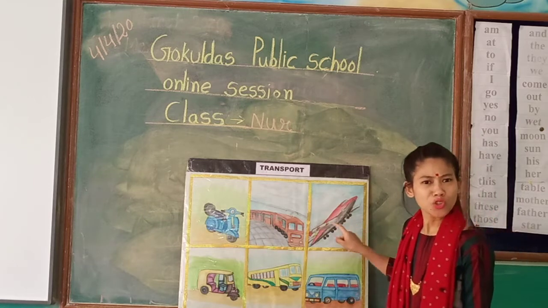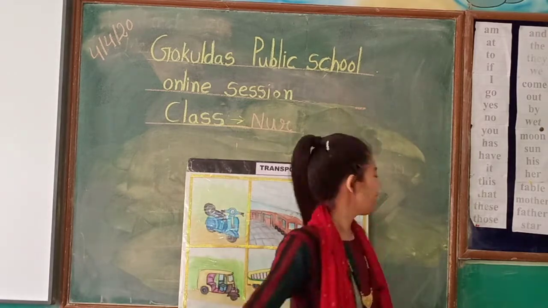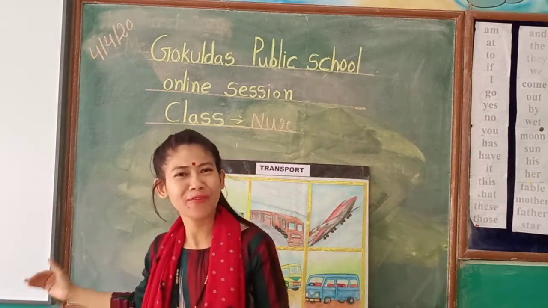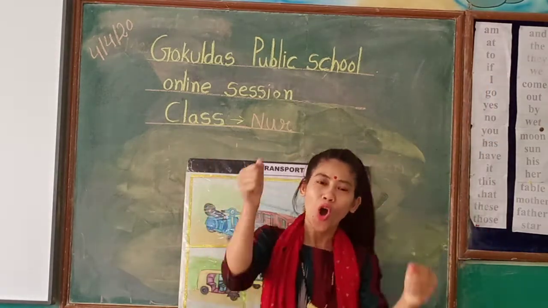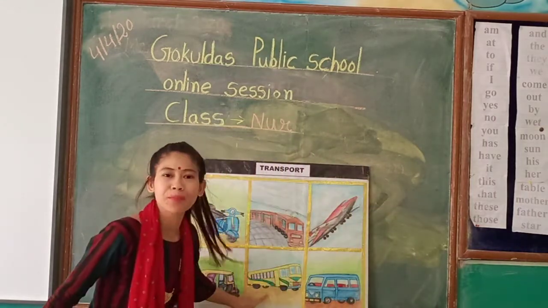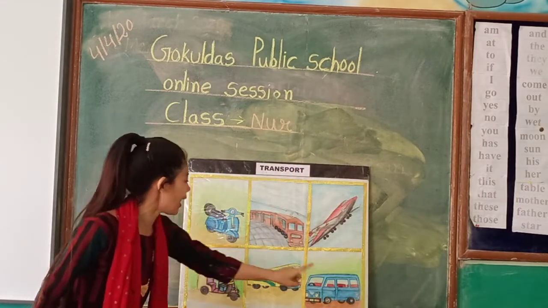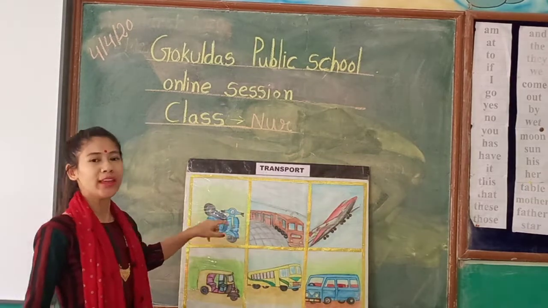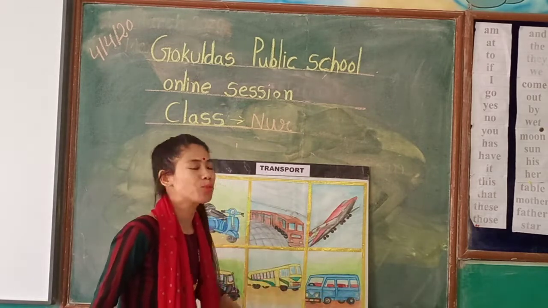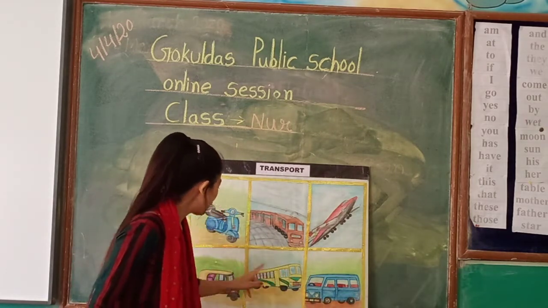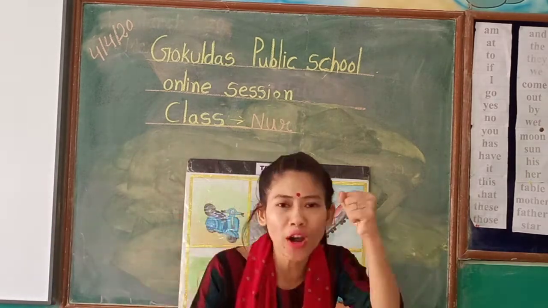This is an aeroplane. Do you know where the aeroplane flies? The aeroplane flies in the sky. And do you know where this bus runs? Bus runs on the road. And do you know where this auto rickshaw, van and scooter run? They run on the road. These all are road transport. Scooter, auto, bus and vans are road transport.